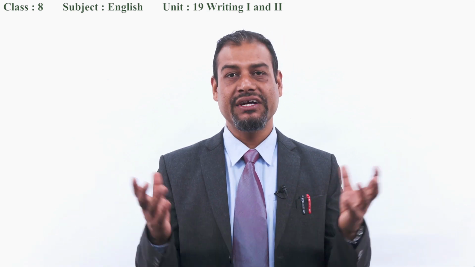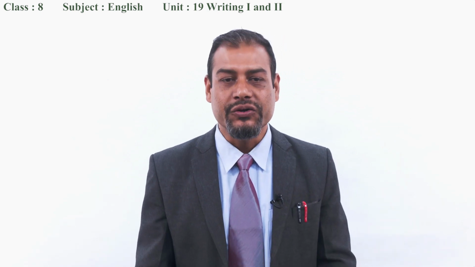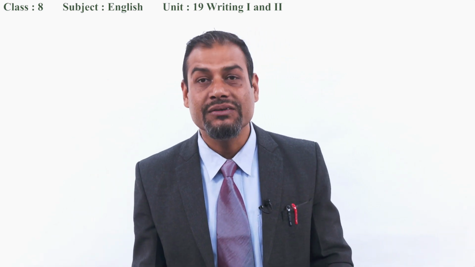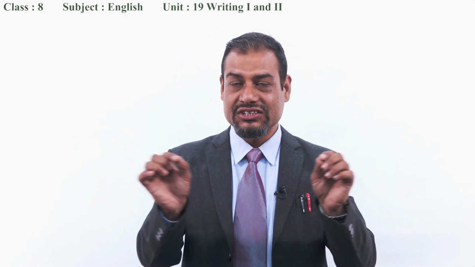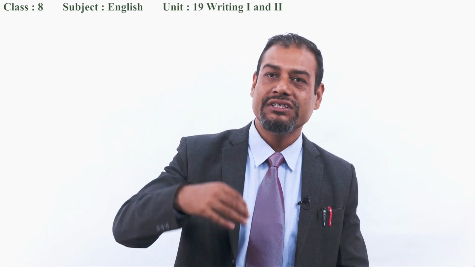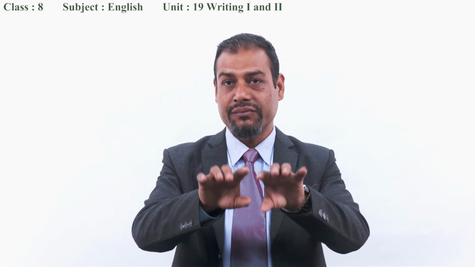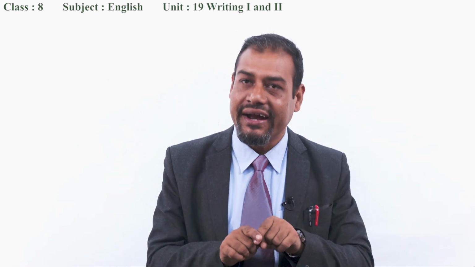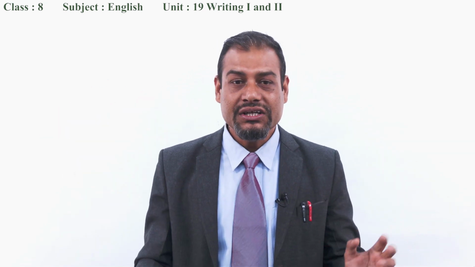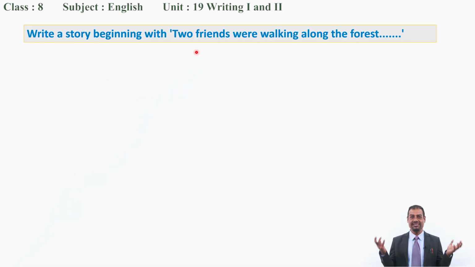I think it's very easy for you because you can write any story which matches this beginning. There is no hard and fast rule. If you develop a story based on given outlines, you have to be bound by them, but here you are free to write any story, but the beginning should match.